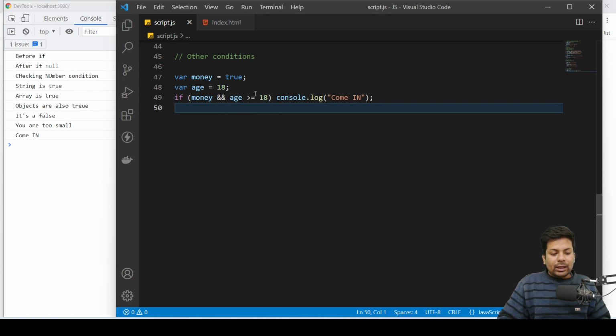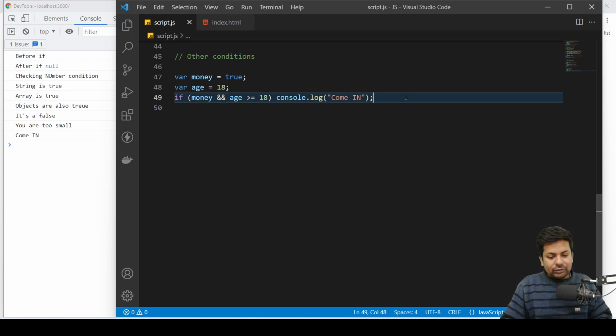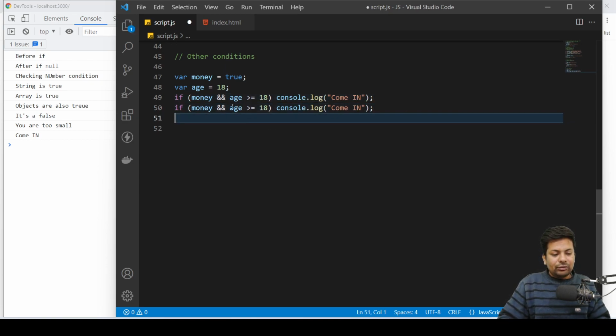And suppose the condition is that either one of the things will do the work. So we can say this or this. I say if you have money or your age is greater than 18, then you can come in. So suppose this condition is false, the person doesn't have money, but still here age is greater than 18, he can come in.